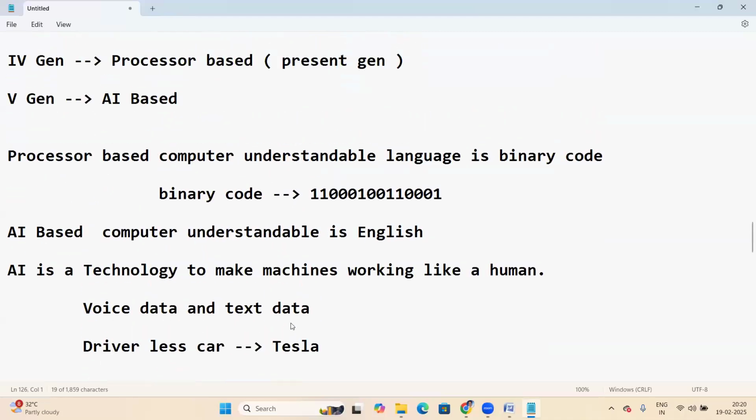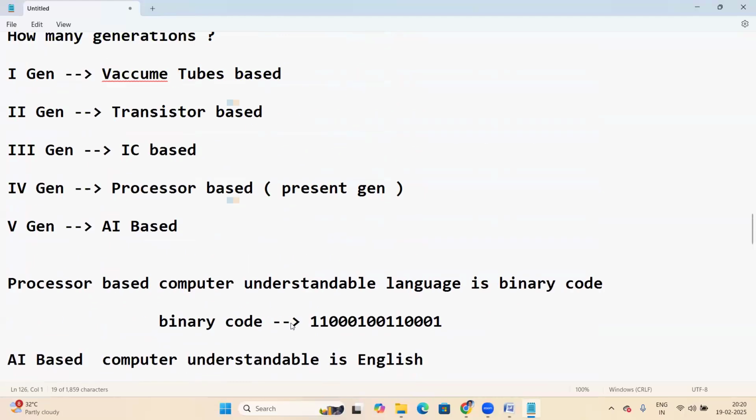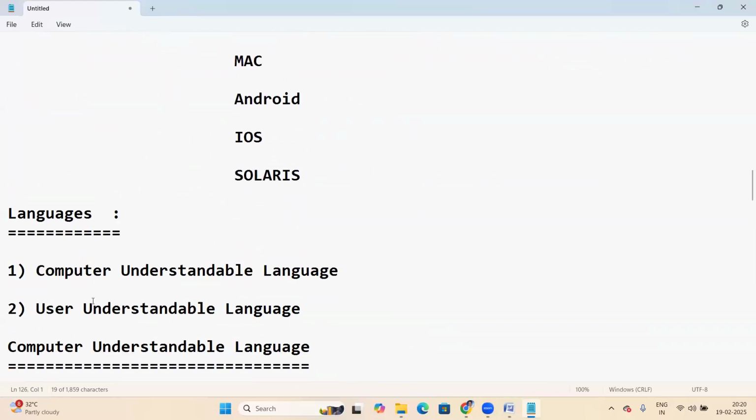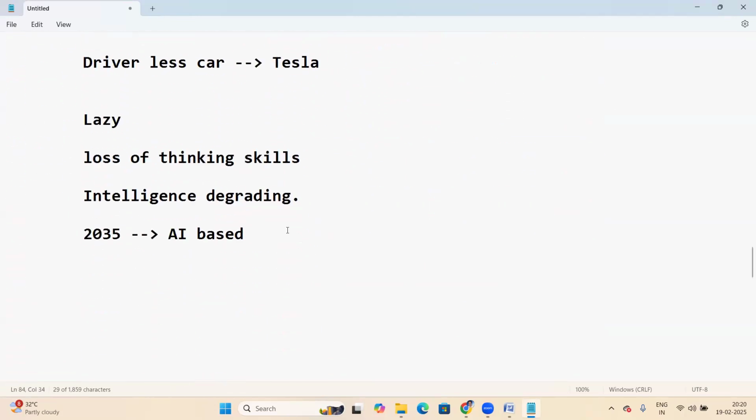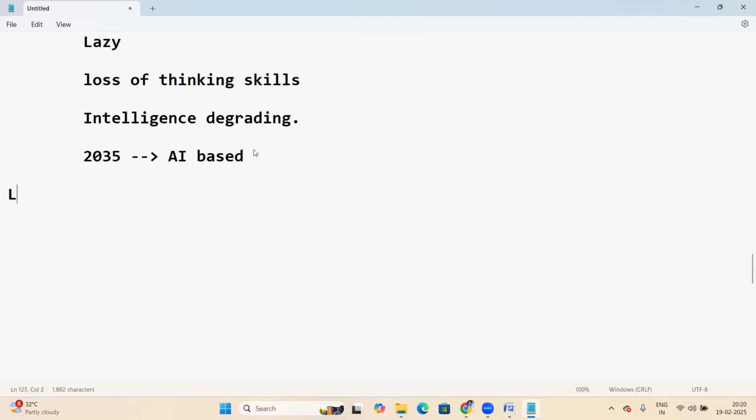Okay, right? Fine. Now here, in terms of language, there is computer understandable language and user understandable language. Computer understandable language is called a low level language. Second one, user understandable language is a high level language.